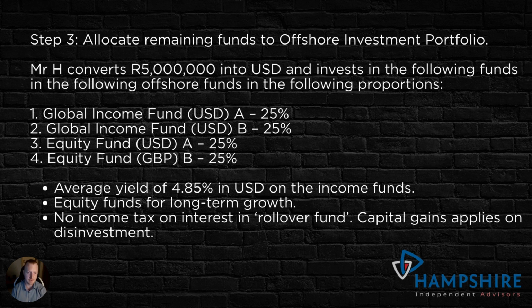The only issue that you will run into eventually is that capital gains tax will apply on the disinvestment. So at the end of his investment period, when he decides to sell, he'll pay anything between 12 and 18% based on his marginal tax rate at the time. So obviously that will help eliminate quite a lot of the tax liability that he's got at the moment.